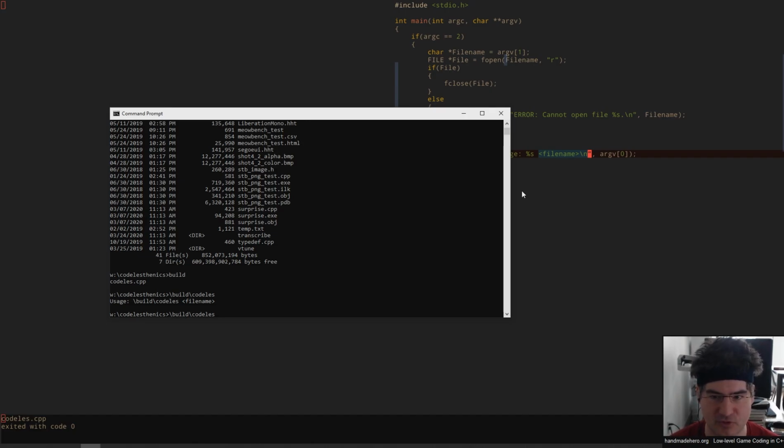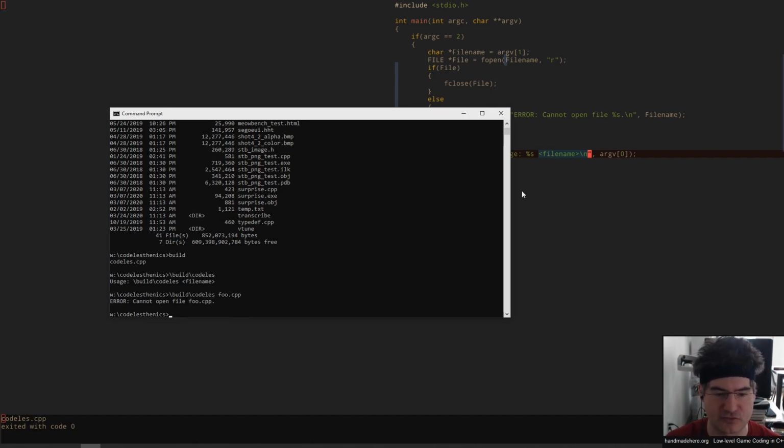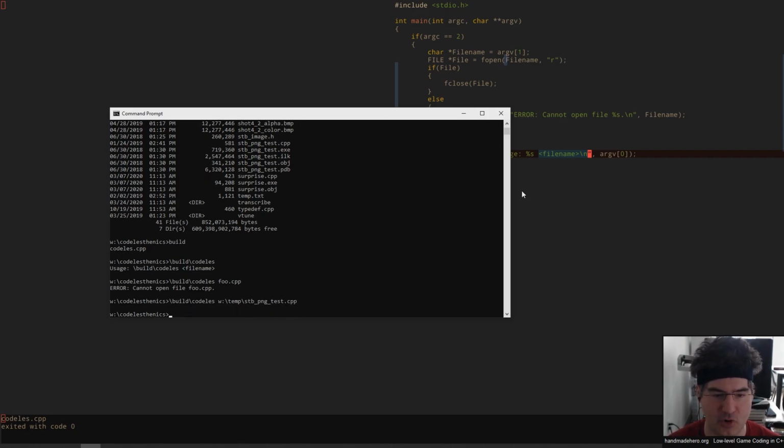Now we're going to go ahead and see what happens when we pass a file name. Let's go ahead and say foo.cpp. Can't open it because it's not there. Finally, let's do our last check. Going to open up that STB test file that I was talking about before. Again, now it works. All right, now we're in good shape.